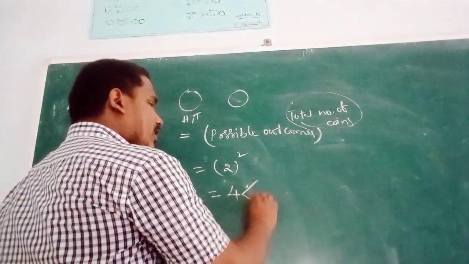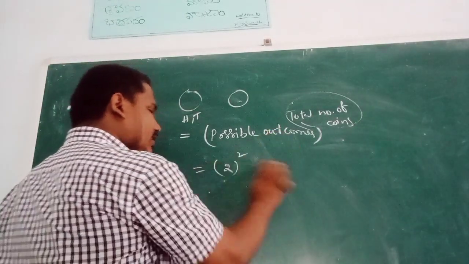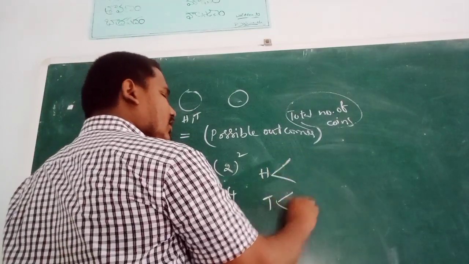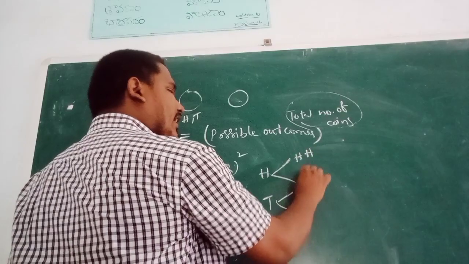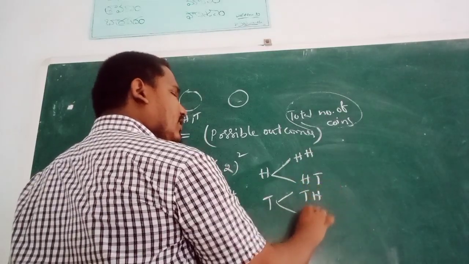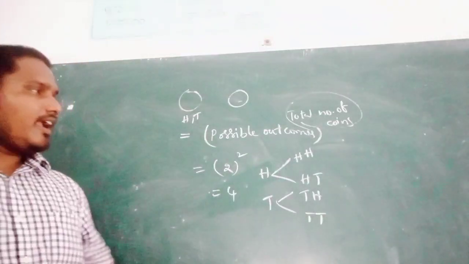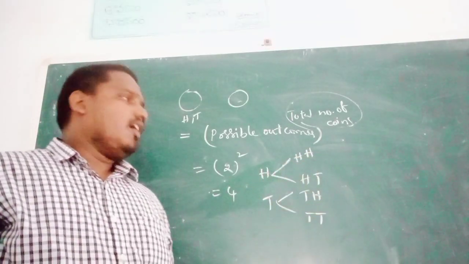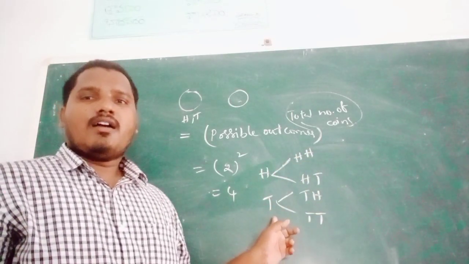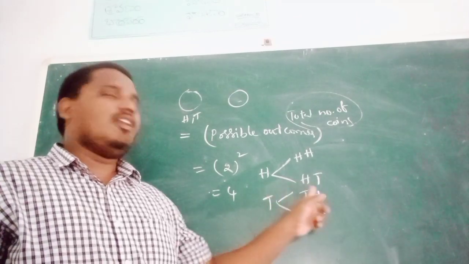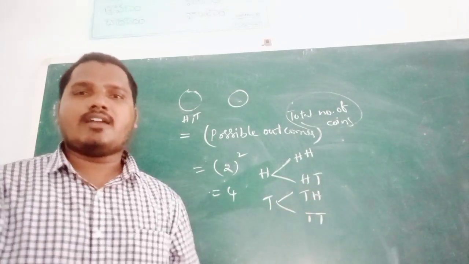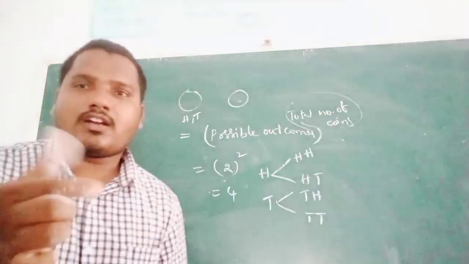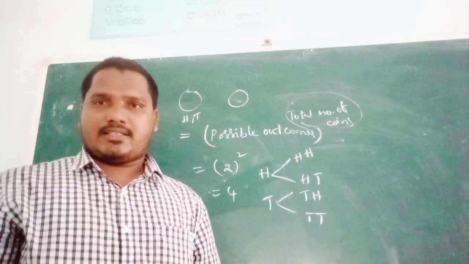We can write them as head, tail. Head will be joined with head, and head will be joined with tail. Another outcome: tail will be combined with head, and tail will also be combined with tail. This is when 2 coins are tossed simultaneously.